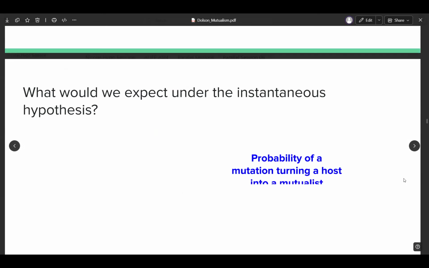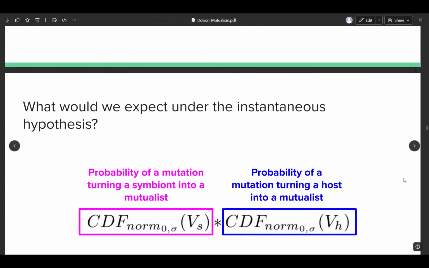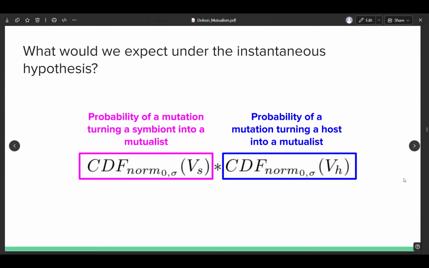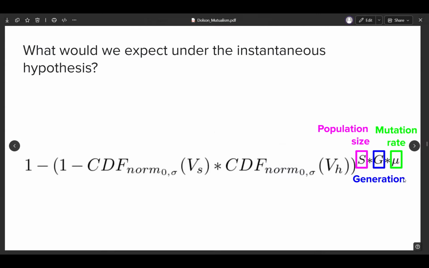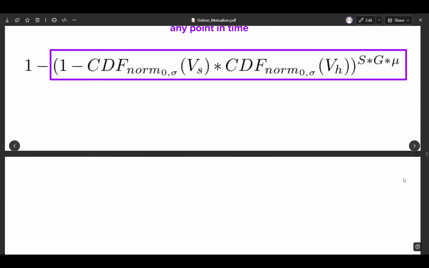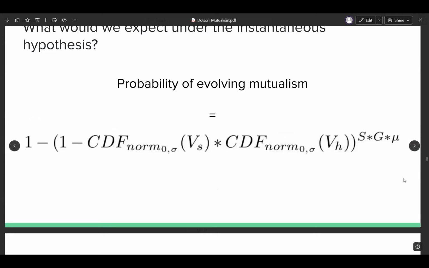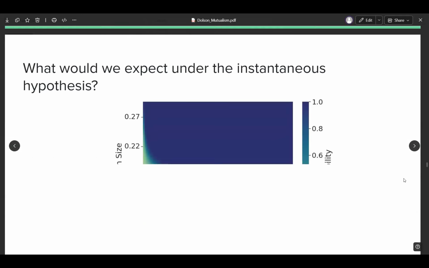We can also figure out the probability of that happening to a symbiont. We can multiply them together to get the probability of a paired host and symbiont both having just gotten a mutation that makes them mutualistic, giving us an actual mutualistic pair. We can subtract stuff from 1 and raise the powers to get eventually the probability of evolving mutualism. So if I had more time, I'd talk through this, but this equation should give us the probability that mutualism is going to evolve de novo under a given set of parameters.